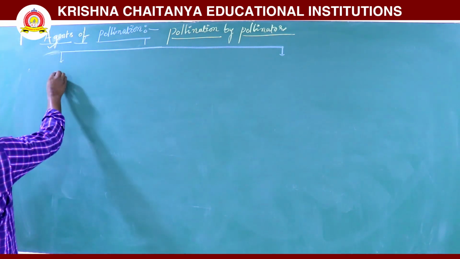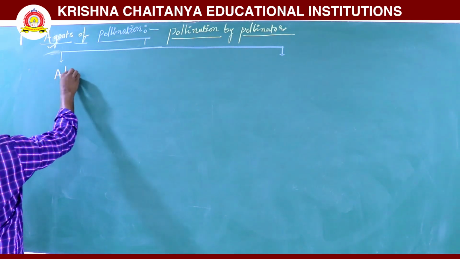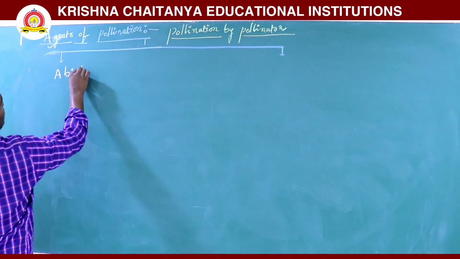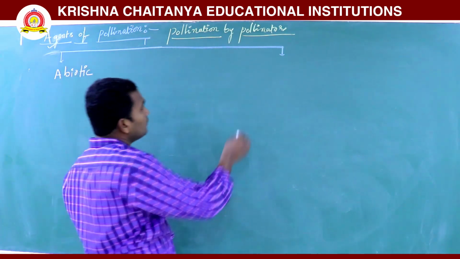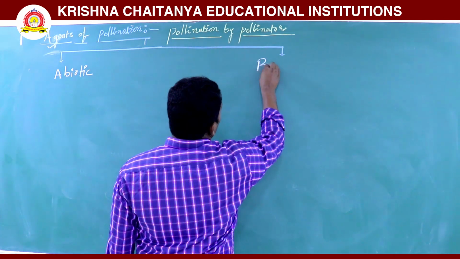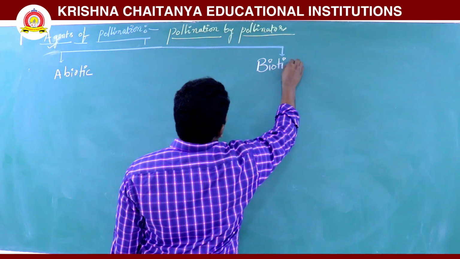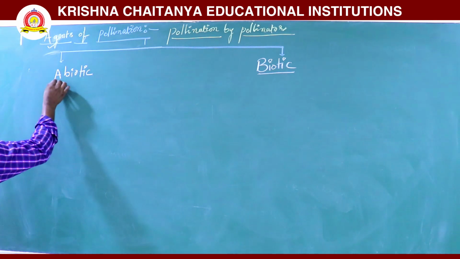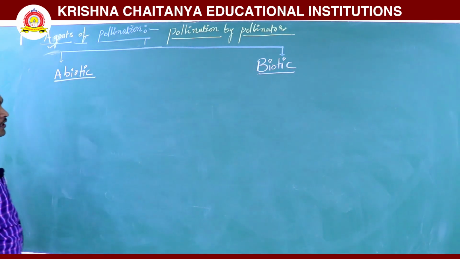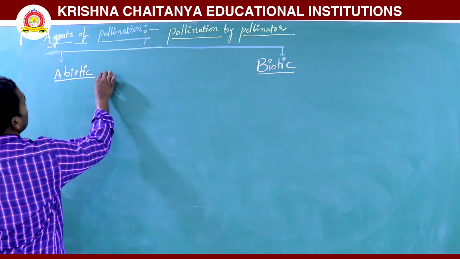The first one is abiotic agents, and the other is biotic agents. These are the two types of agents of pollination.